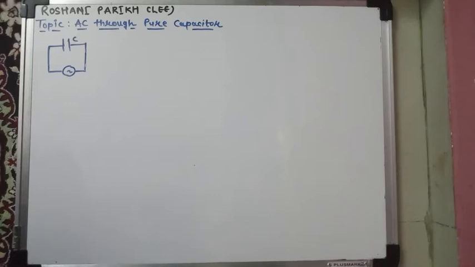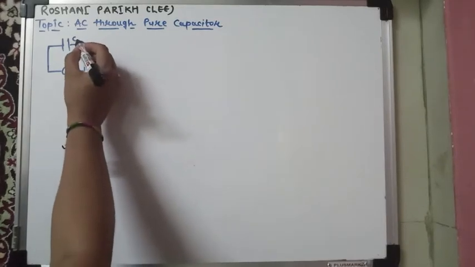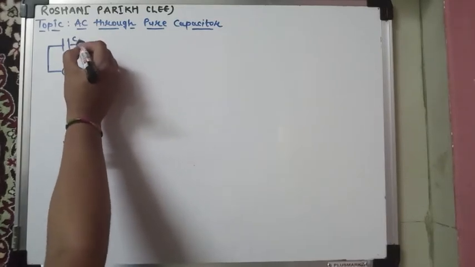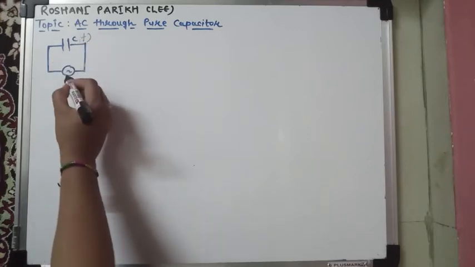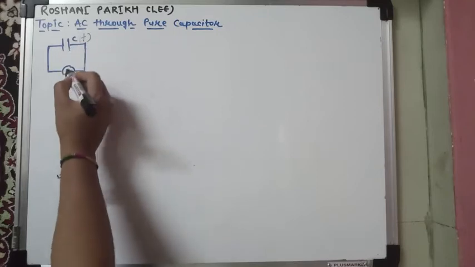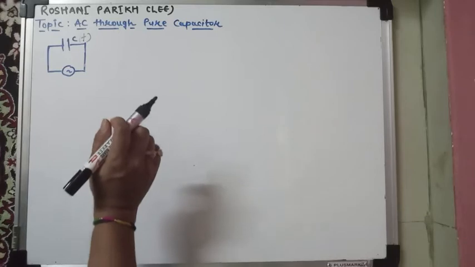Now today's topic of discussion is AC through pure capacitor. At the end of this session, students will be able to simplify a purely capacitive circuit for AC supply. Now, what is a purely capacitive circuit? Purely capacitive circuit means when a capacitor having a capacitance of C Farad, that is the unit of capacitance, is connected across the AC supply, then this circuit is known as the capacitive circuit.